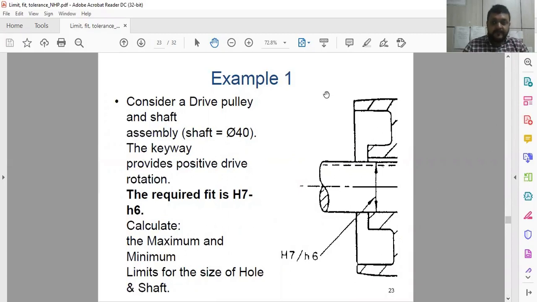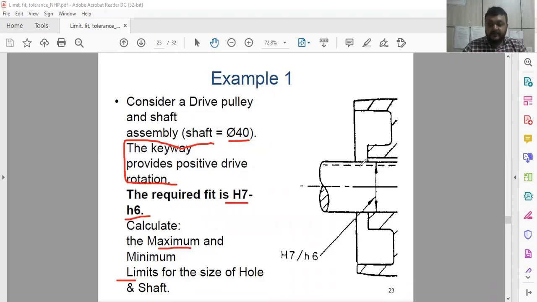Now you have to consider a drive pulley and shaft. The shaft dimension is 40 diameter and the keyway provides the positive rotation. The required fit is capital H7, small h6, positive rotation. So what do we have to calculate? We have to calculate the maximum and minimum limit for the size of the hole and shaft.